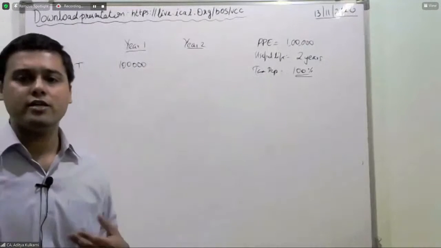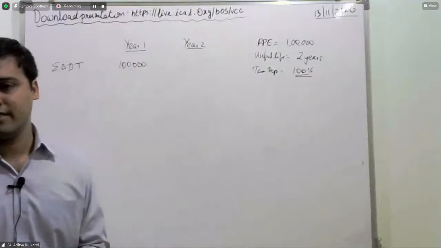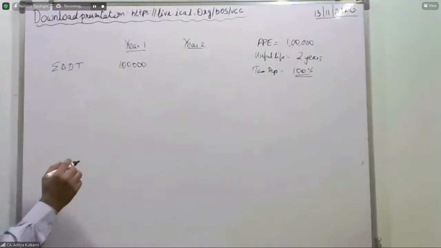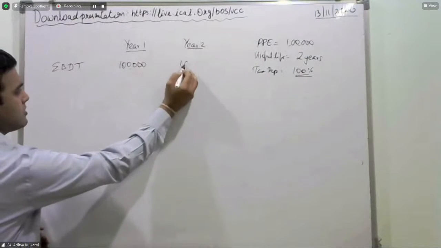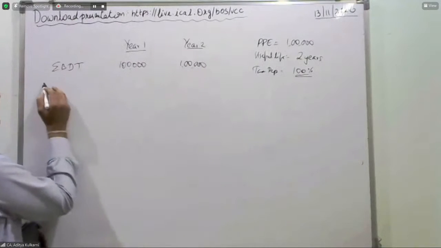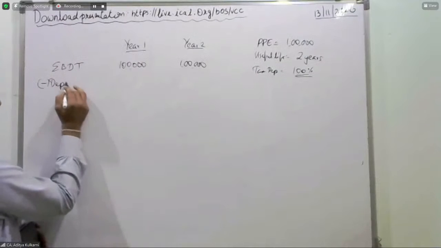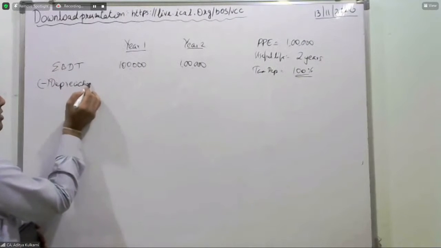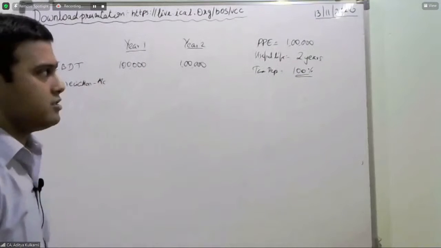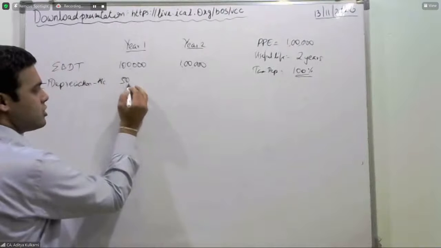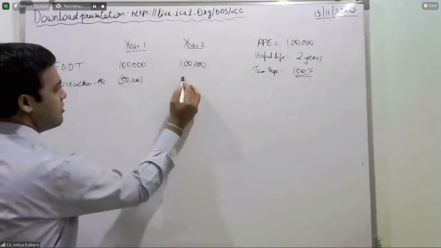So you are going to now see what is deferred tax. Earnings before depreciation and tax is 1 lakh for both the years. Let me assume this. Minus depreciation. This is accounting depreciation. 1 lakh divided by 2, it is 50,000.